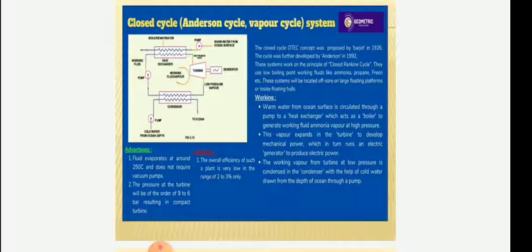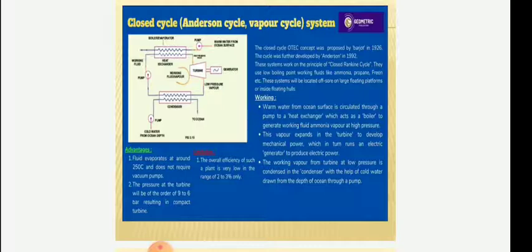Working: warm water from the ocean surface is circulated through a pump to a heat exchanger, which acts as a boiler to generate the working fluid, ammonia vapor, at high pressure.